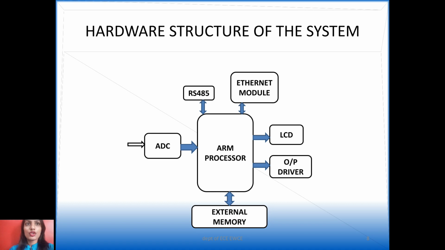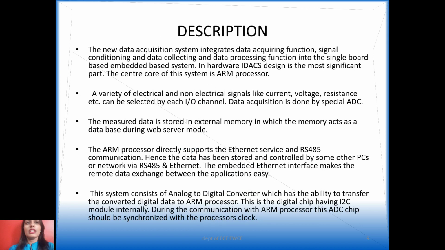Coming to the hardware structure of this system, it contains the ADC, that means the data that must be acquired is in analog form and has to be converted into digital form, and passed over to the ARM processor, which is called the core of the system. Then by using the communication standards RS485 and Ethernet module, the data gets stored in the external memory and then it is presented at the output by using a liquid crystal display. Now let's discuss the brief description of the hardware structure of the system.